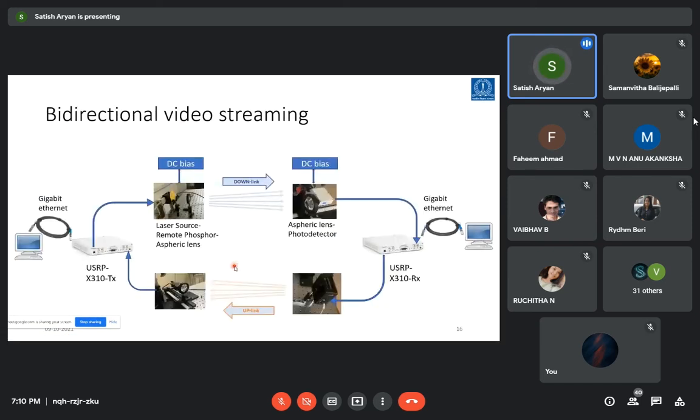So in our next work, we tried a bidirectional link. As VLC demands bidirectional data transmission, we went with bidirectional data transmission for video streaming also. In this scenario, we have uplink and downlink. The downlink is from the ceiling side to the floor side of our application. There is an LED light or laser light attached to the ceiling side, and the gadget is on the floor side.